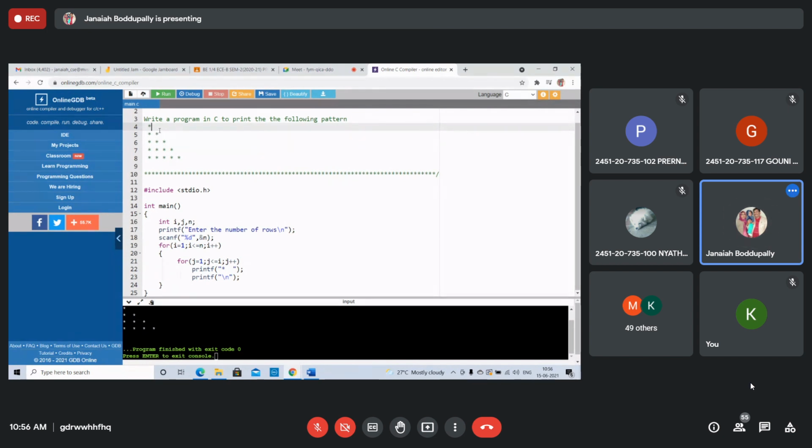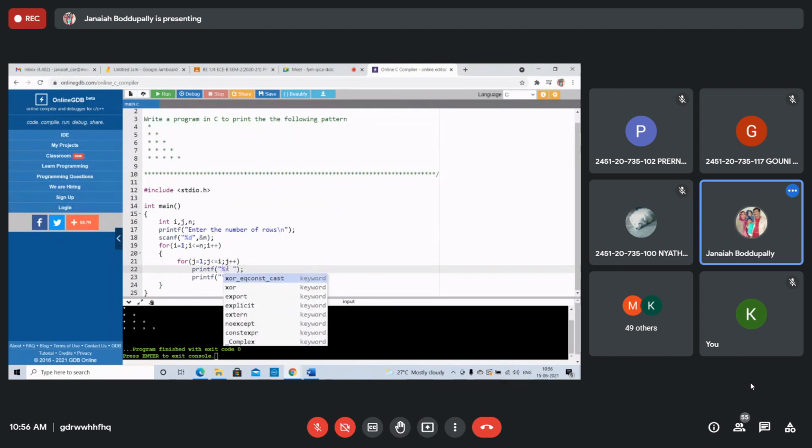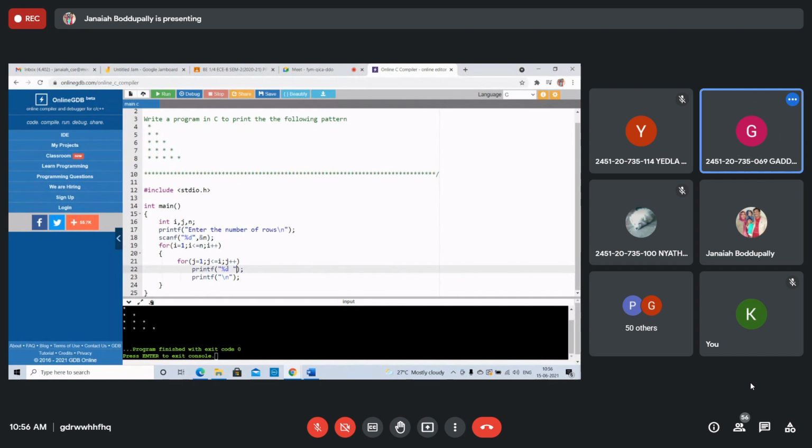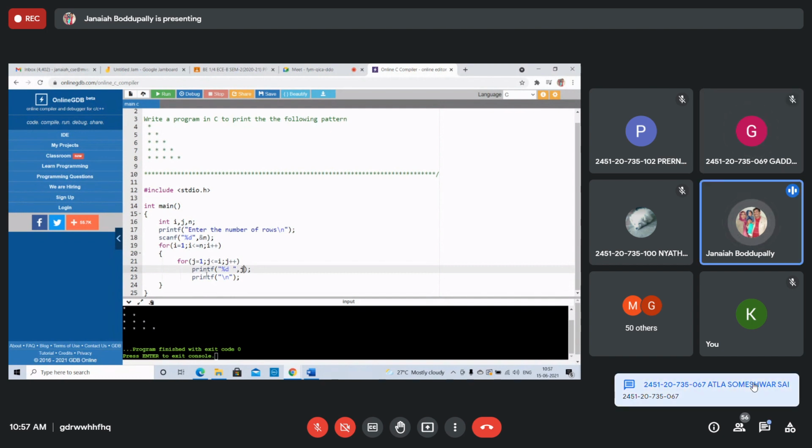Okay, print like this. Just change this printf: instead of writing star, you write printf %ld. What is that? J only. J is 1, J is 2. Forget about I. If you write I, you will get 1, 1.